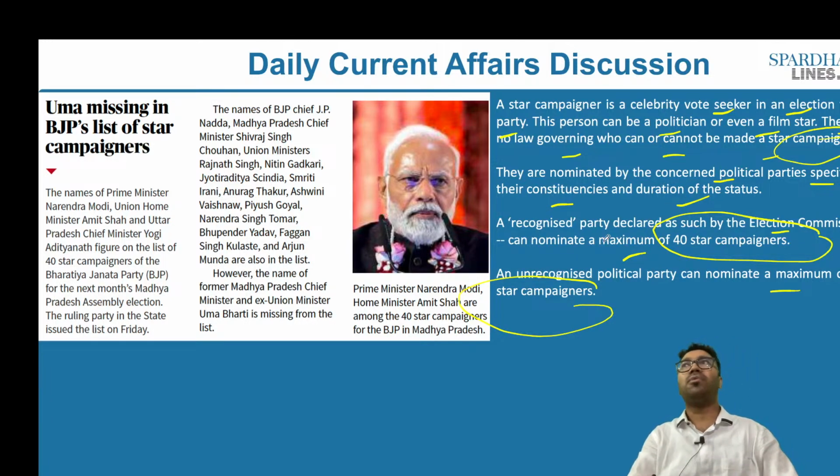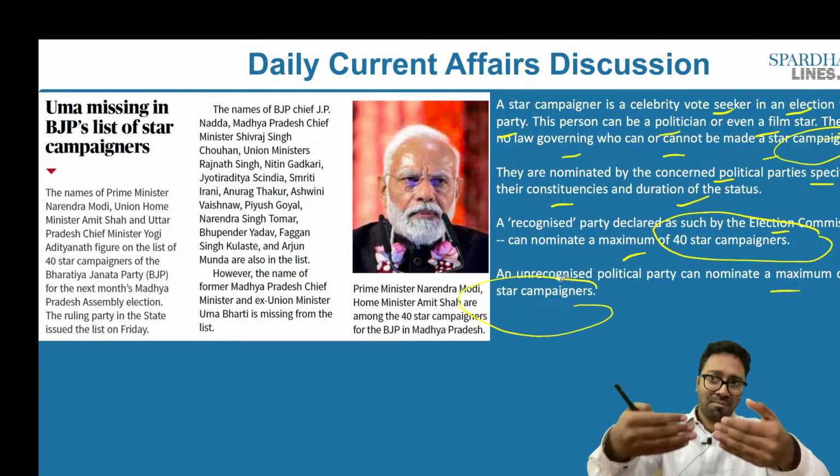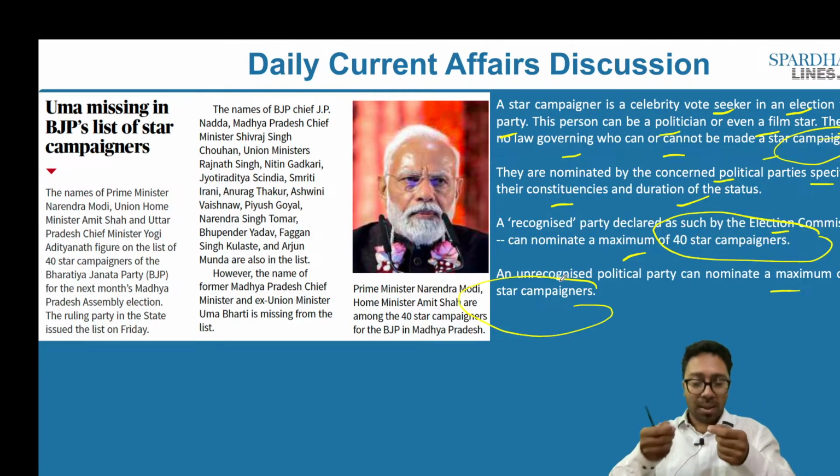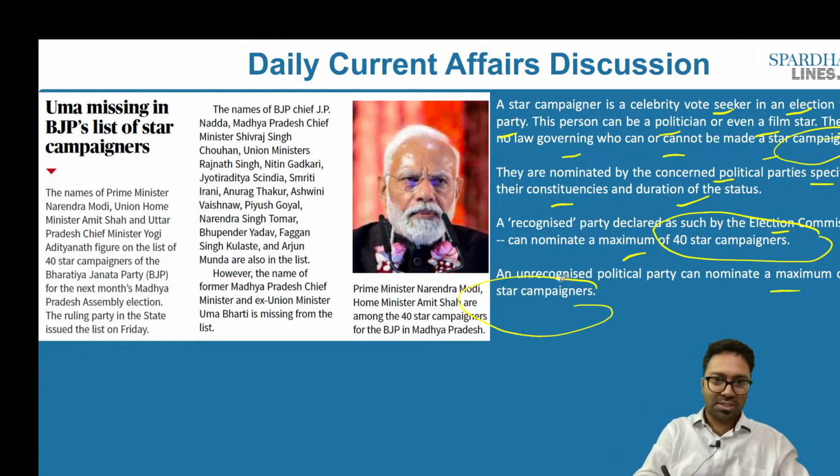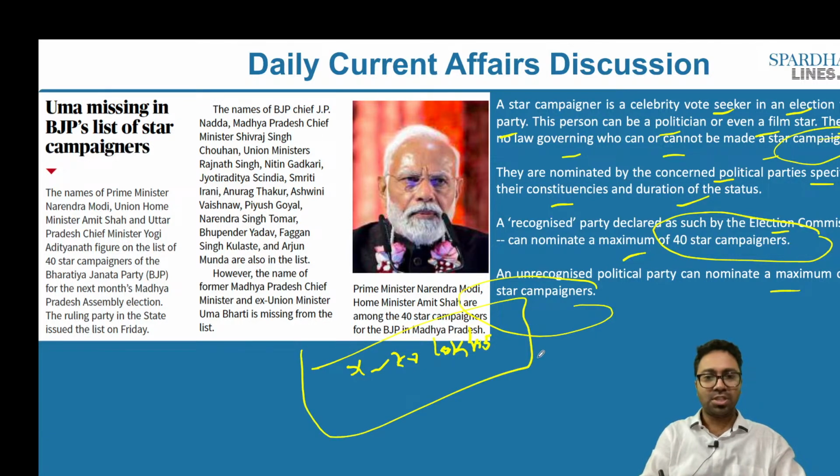But then what you also have to understand is what is the advantage of tagging a person as a star campaigner? There can be many people who would come and go. But what if a person is given the tag of star campaigner? Let's say for the Lok Sabha elections, the Election Commission of India has said that a person can spend a maximum of 70 lakh rupees.